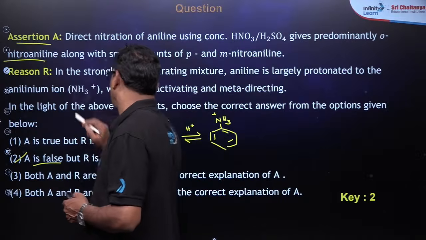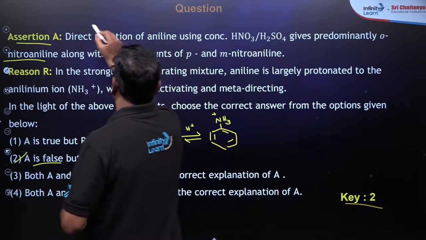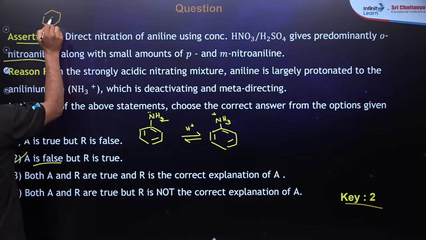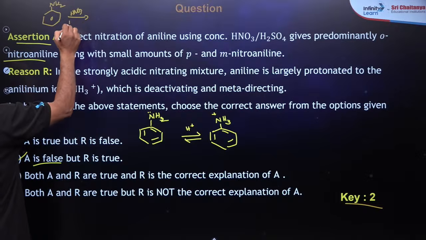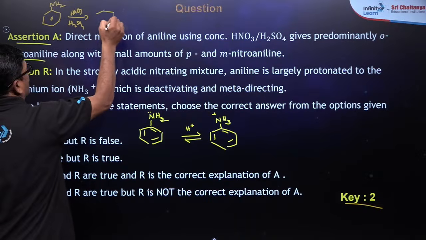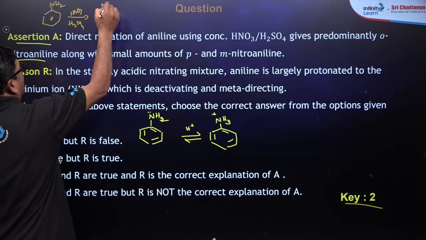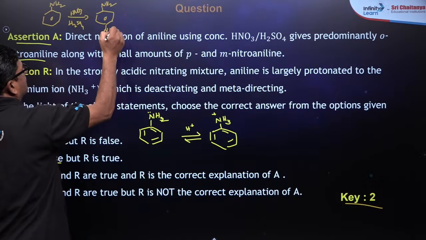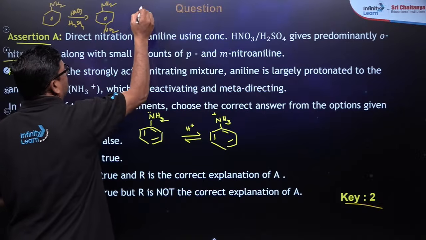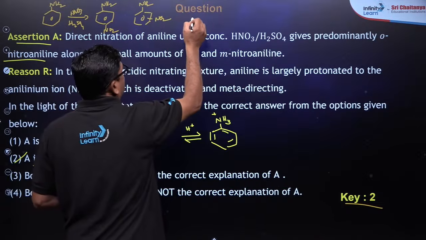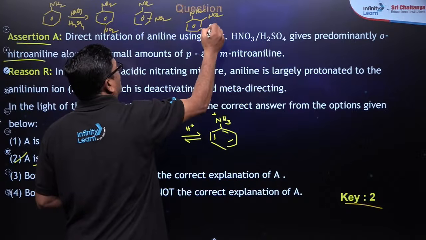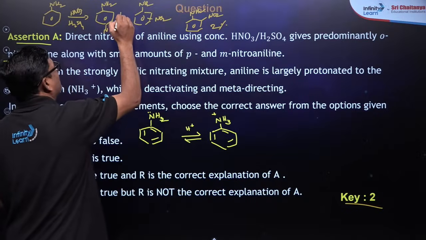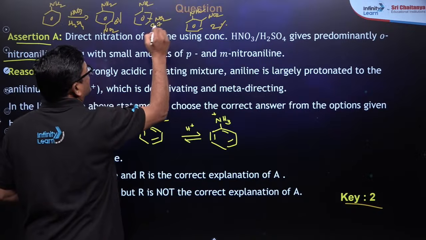Answer 2 is correct. Why? Because when you do nitration of aniline with HNO3 and H2SO4, you are going to get para, meta and ortho, in the proportions 2%, 47% and 51%.